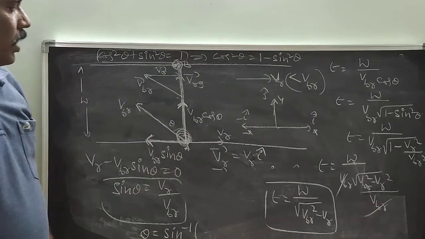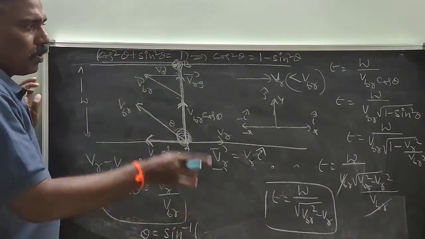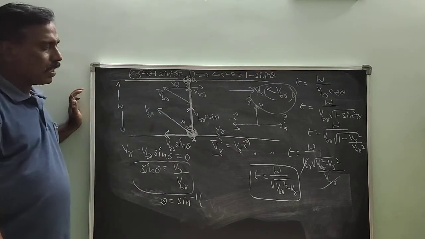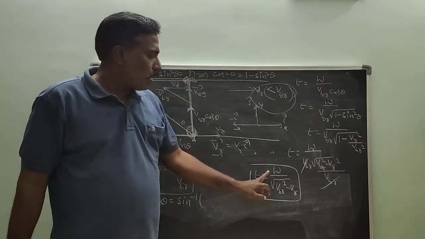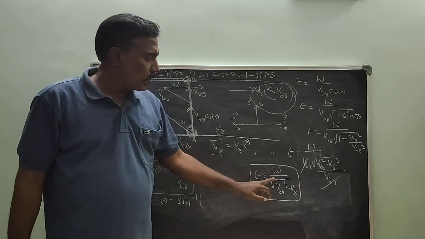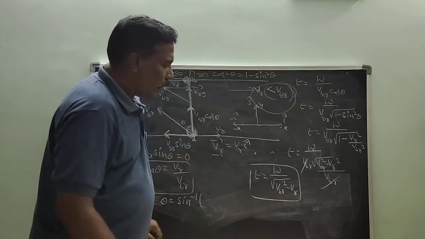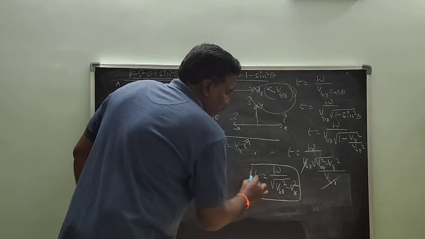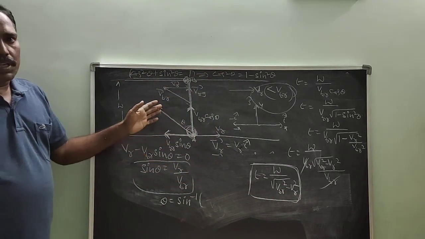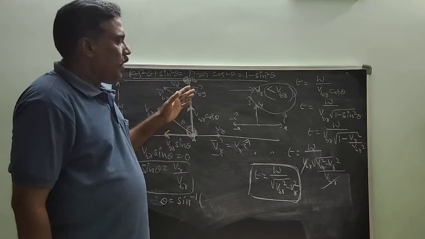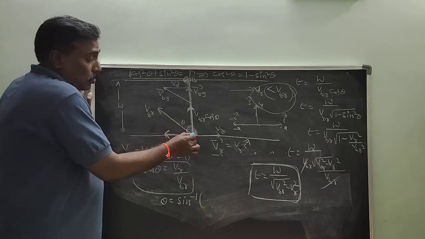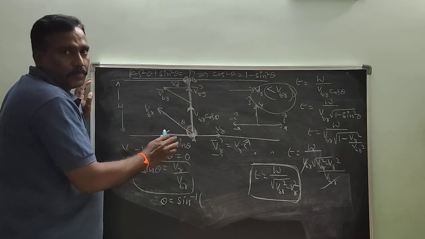This case is possible only when VR is less than VBR. So these are the two cases. One is minimum time to cross the river, and the second case is shortest path. Okay, thank you.